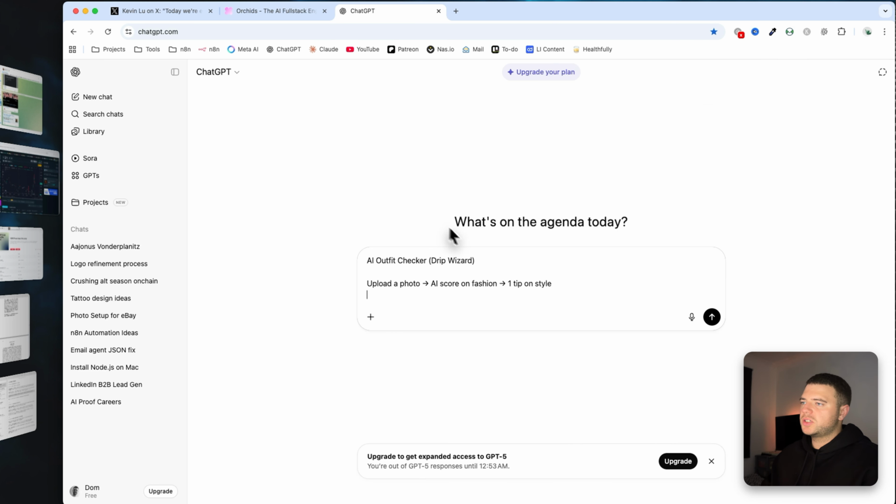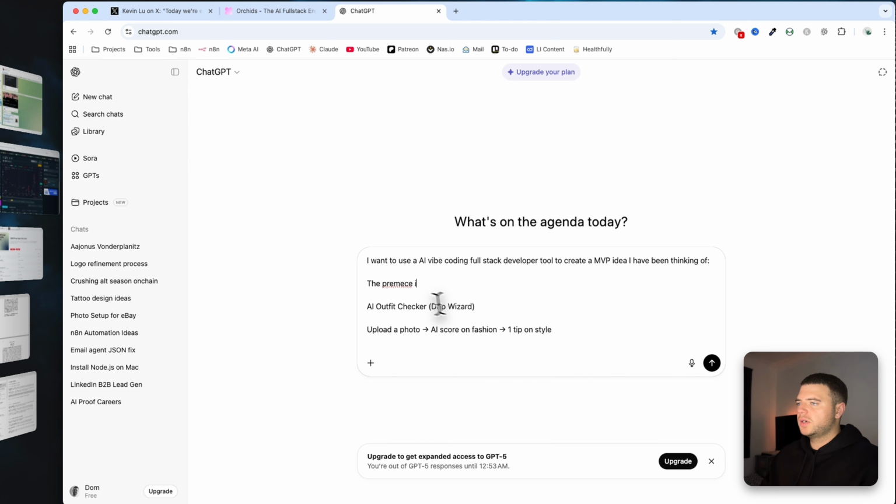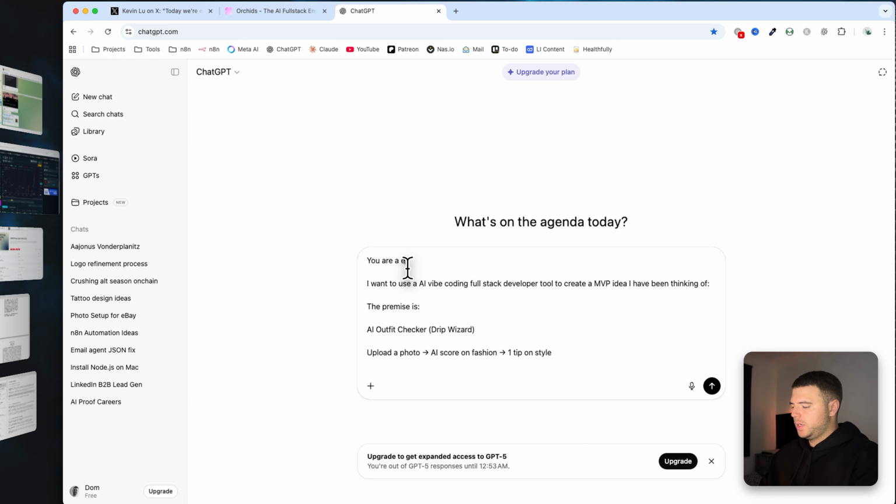So what I'm going to do is use ChatGPT to write me the prompt for this tool. I want to use an AI vibe coding full stack developer tool to create an MVP idea I have been thinking of. I can't even spell. I'm also going to say you are an expert vibe coding prompt engineer. Also, it'd be cool if the uploaded photo could be restyled with fashionable clothing.